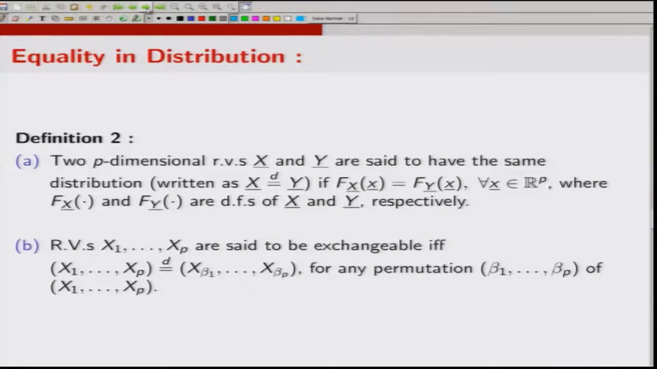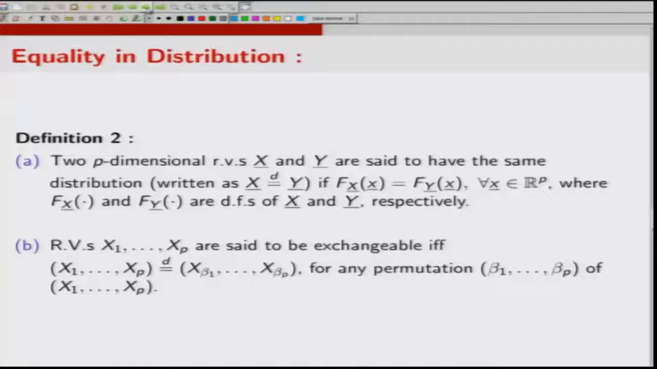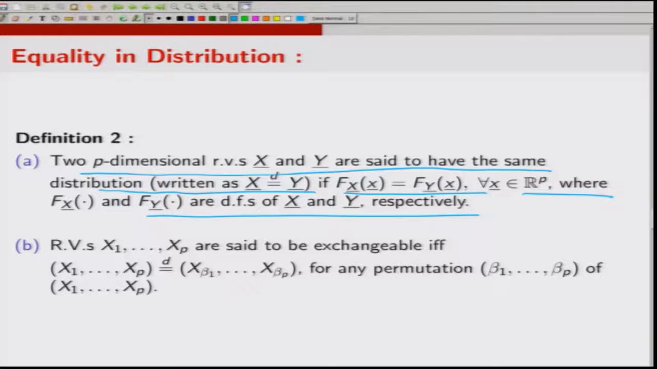Now, let us talk about equality in distribution. We studied this concept in the case of real random variables. Now, here we extend that concept to random vectors in a straightforward manner. So, two p-dimensional random vectors x and y are said to have the same distribution if their distribution functions are the same, exactly the same way we defined equality in distribution for real variables.